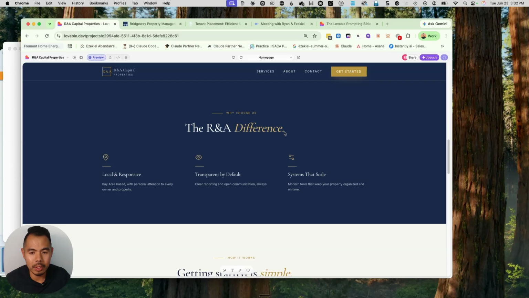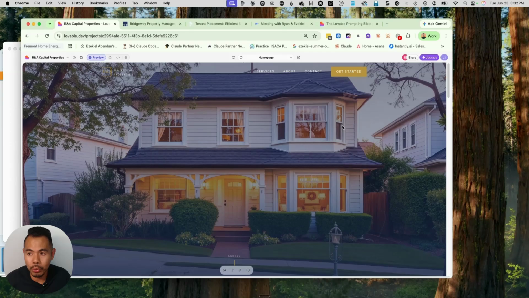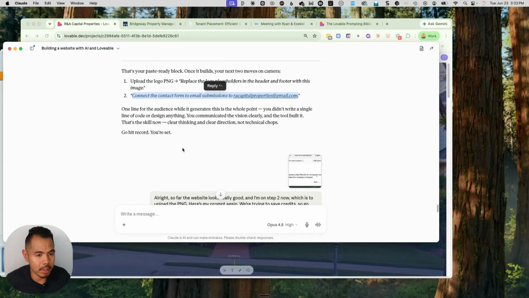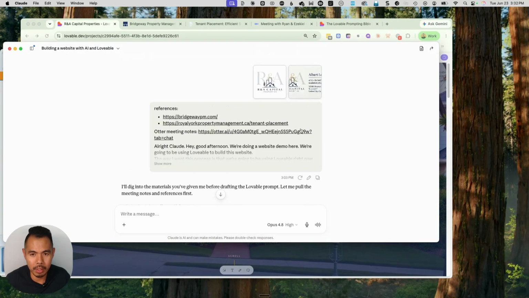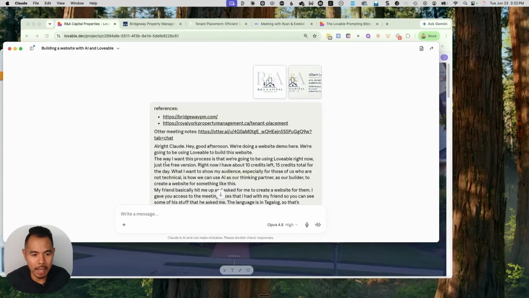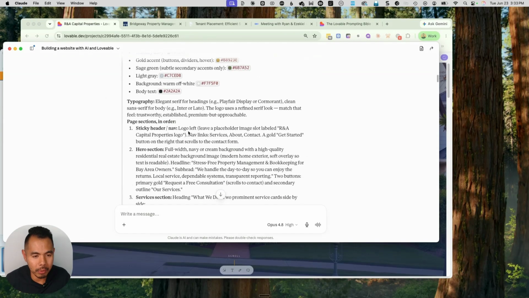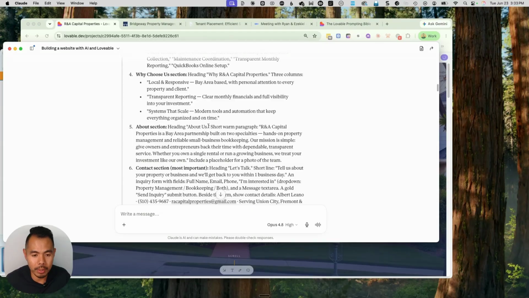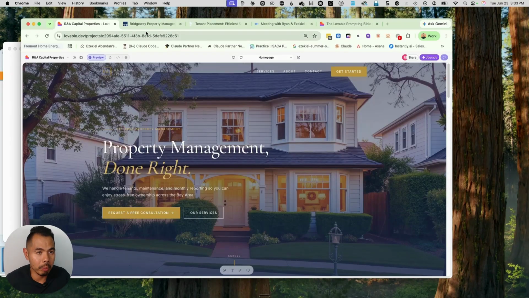But again, if you just want something like a website for your business, you don't need to hire a developer. That's something that you can do on your own. And again, the process is give Claude your references. Just like for this one, I gave it as much references that I have, and then went through some brainstorming with Claude, some back and forth. Let the AI know what your limitations are, what your expectations are, and then get the prompt. And again, we built this just using the free credits with Lovable.